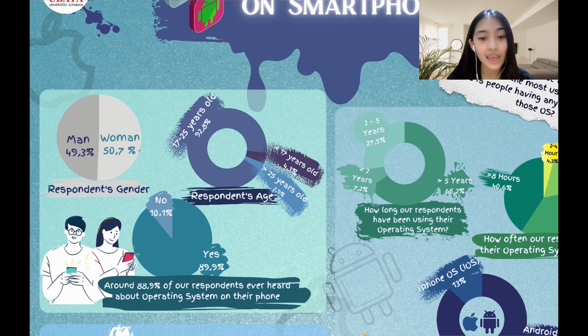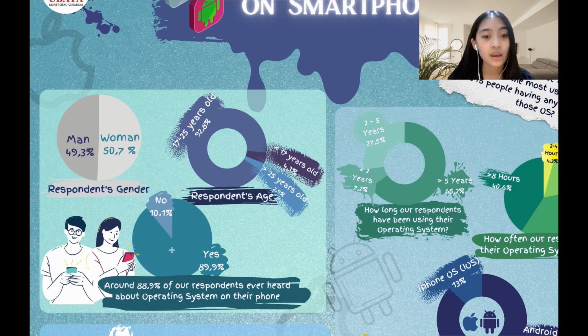Then the respondents' age variation was 92.8% with the age range being 17 until 25 years old, 4.3% less than 17 years old, and the last 2.9% more than 25 years old. From this data, we can see that the people who filled out the operating system questionnaire on smartphones were teenagers to adults.